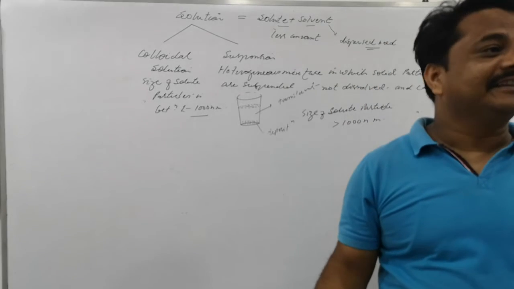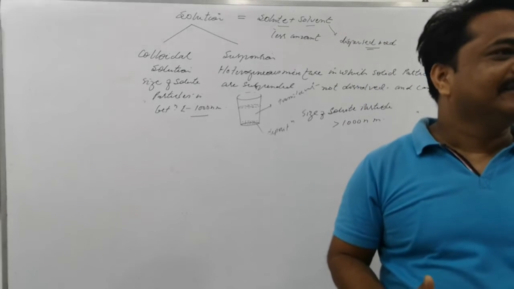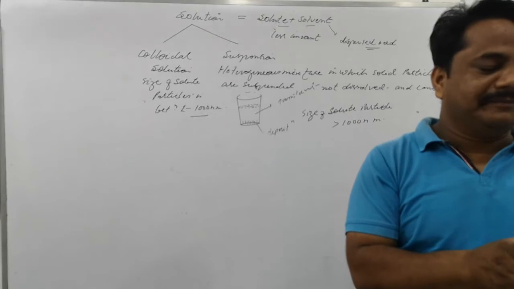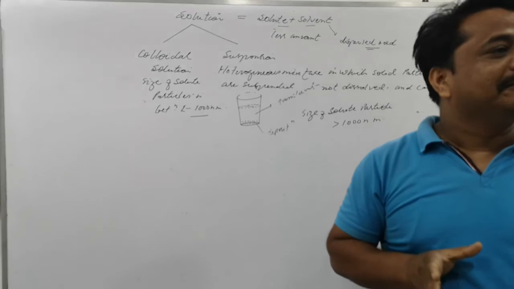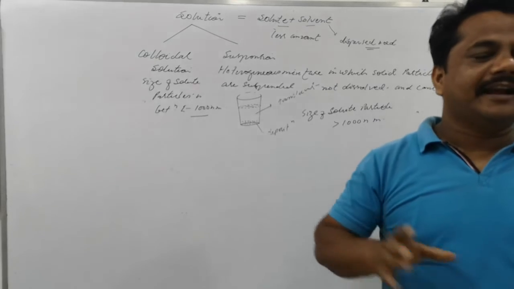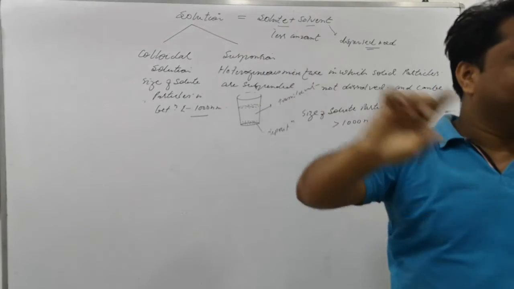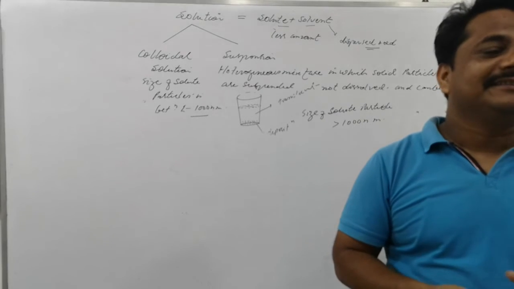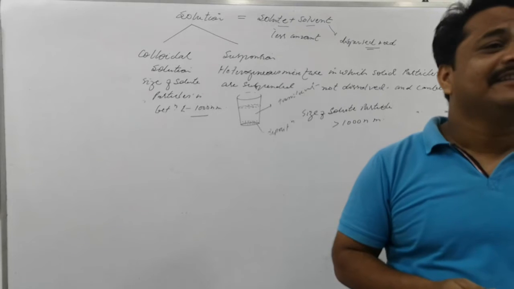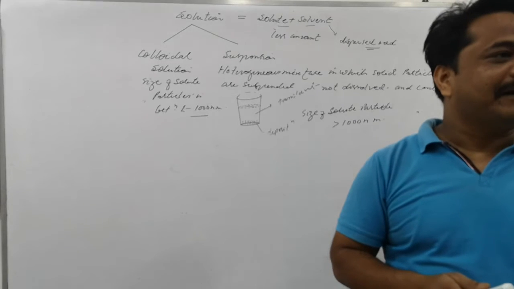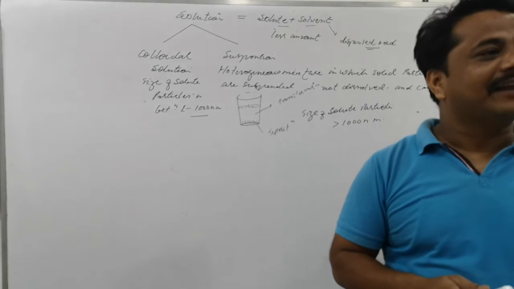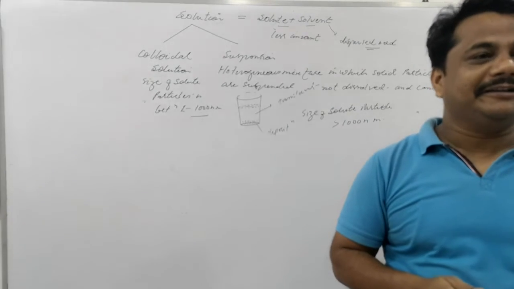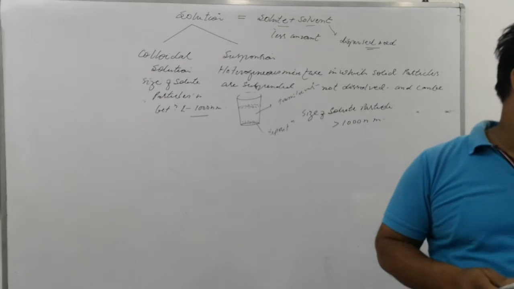This is also found in the jungle, where the jungle is very dark. So through the narrow openings, the light comes from between the gaps of the branches. Light can reach in different narrow beams, and the dirt particles are randomly moving. So this is a Tyndall effect. This means the appearance of the path of light is due to the particles dispersed in the medium. That's called the Tyndall effect.